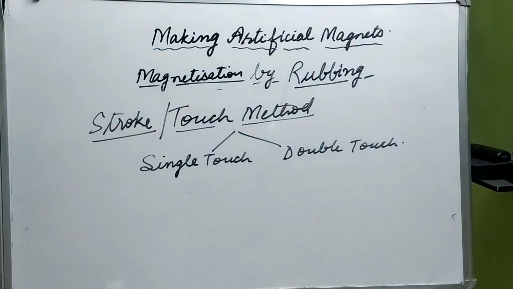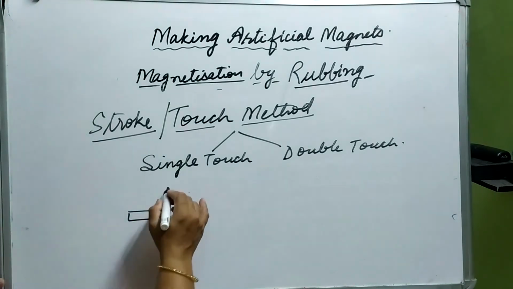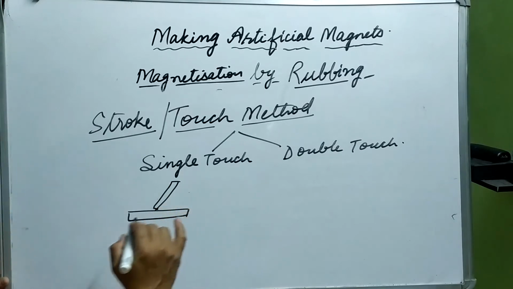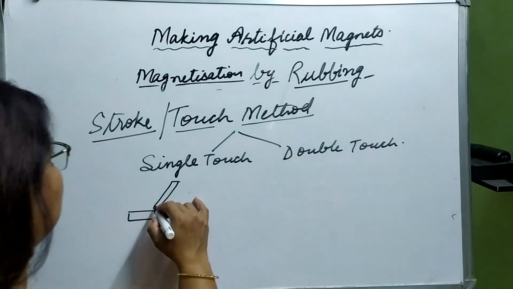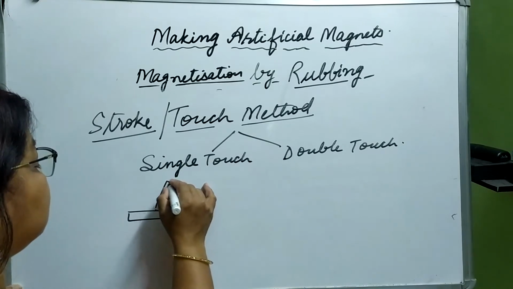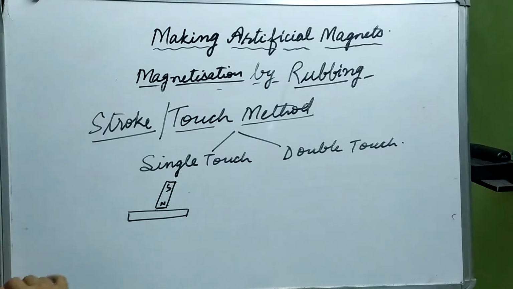What happens in single touch method? An iron bar is taken, and a magnet is taken. Magnet has two poles, so we are going to show it. This is north pole, this is south pole.